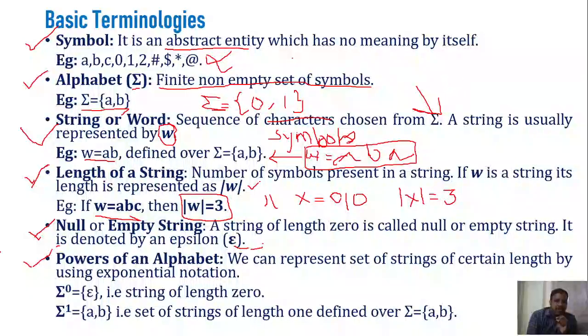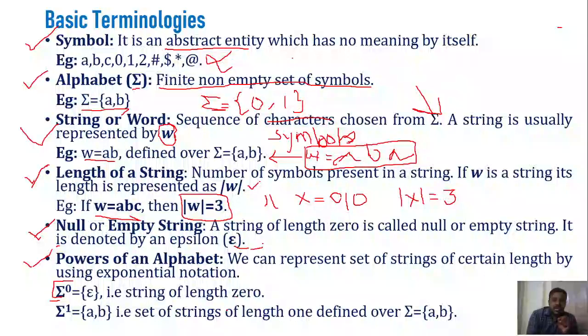Here we have sigma power 0, or alphabet set power 0. What is this sigma power 0? It represents the set of all strings of length 0. Whatever the alphabet set may be, alphabet set power 0 represents the set of all strings of length 0. How do you represent a string of length 0? It is epsilon. So sigma power 0 is equal to the set containing epsilon.